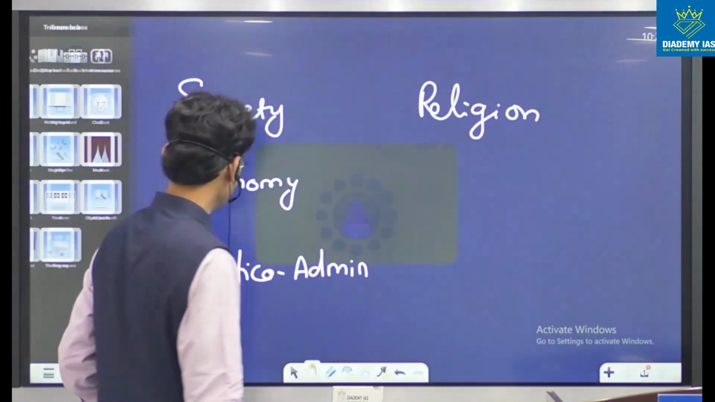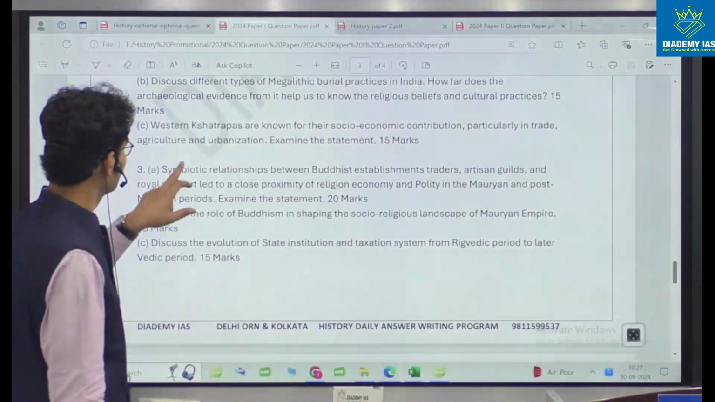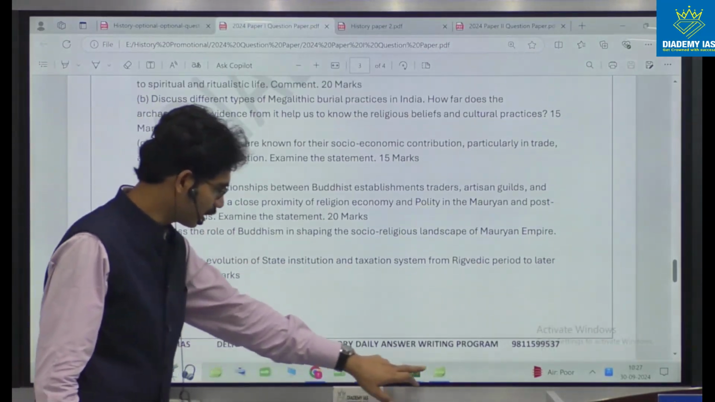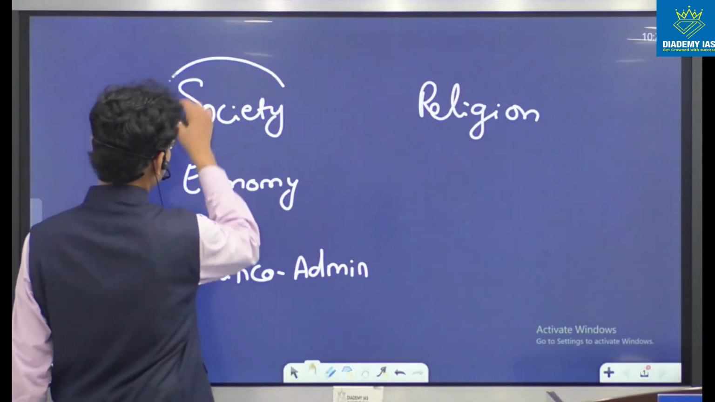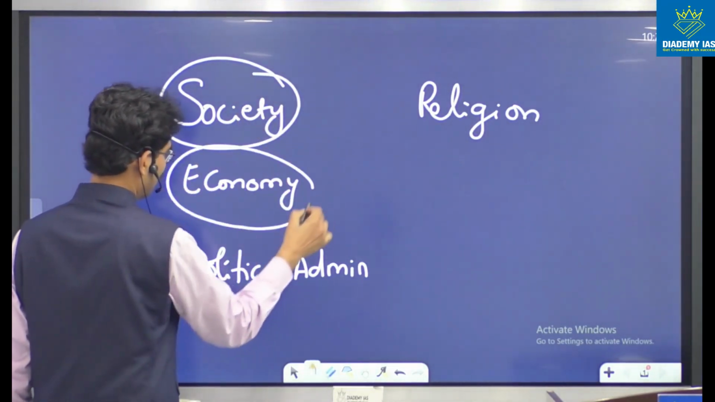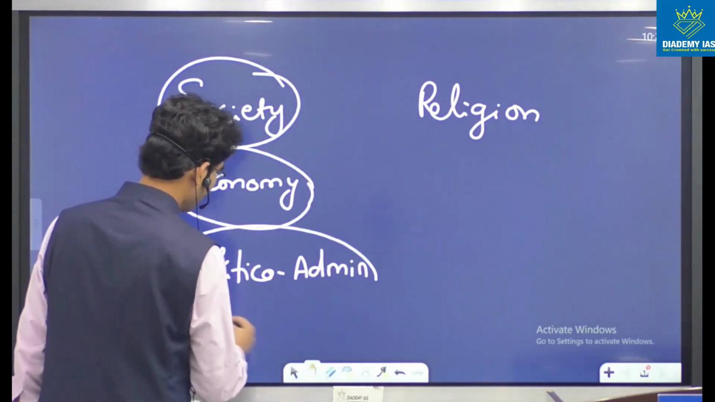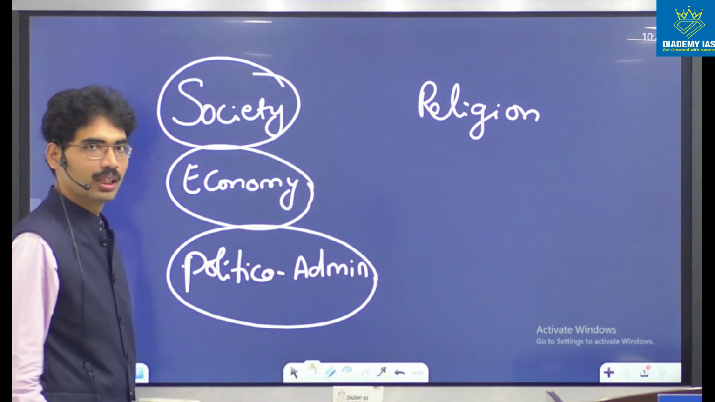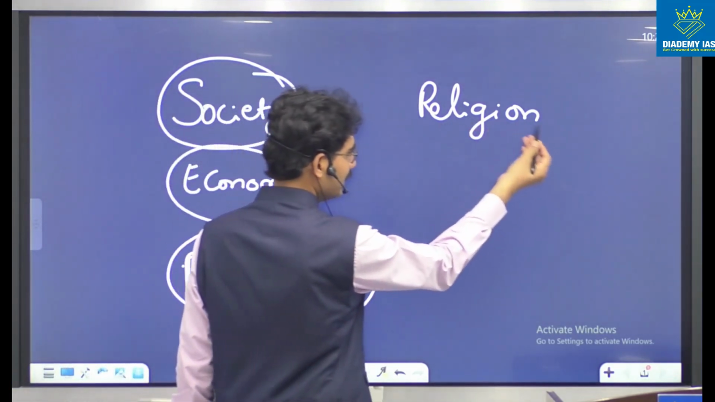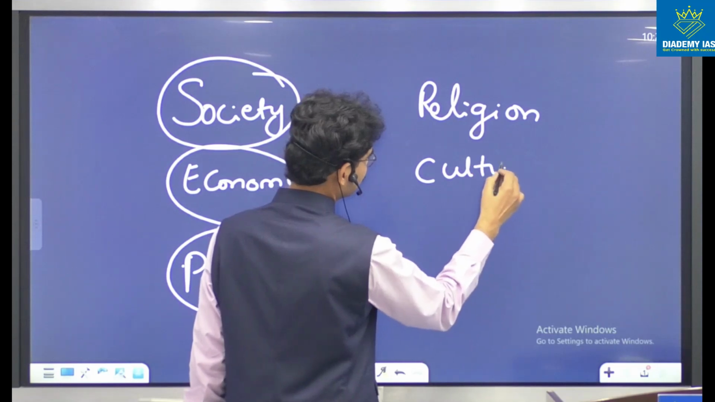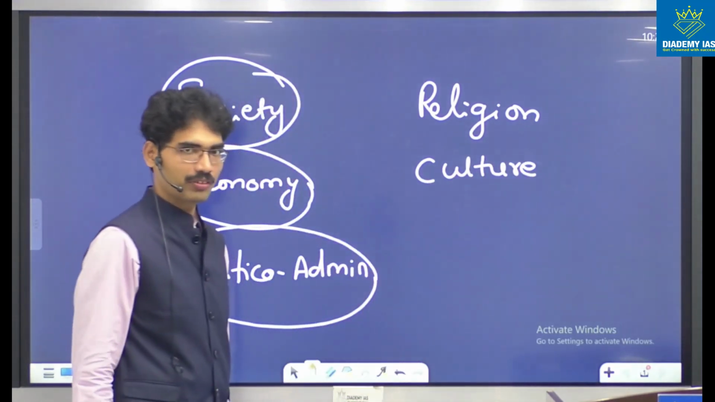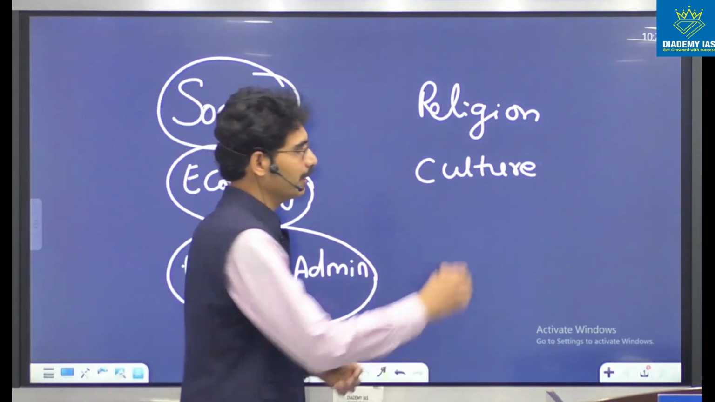So if you see the question here, what is the question talking about? When it comes to Shaka's socio-economic conditions, Shaka's society and Shaka's economic conditions. When it comes to the Rigvedic period, political administration. And this time, religion and culture related, many questions have come this year.